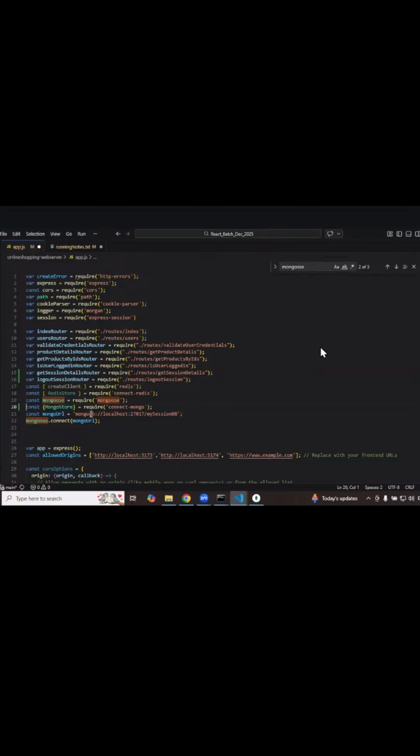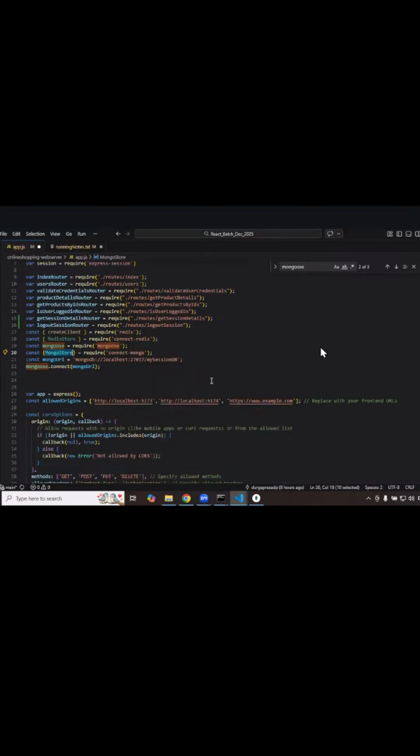If you want to make MongoDB schema based, then we generally go with Mongoose. Here I'm using it because I simply want to connect to the Mongo server, that's it, so that I can store the session details and so on.